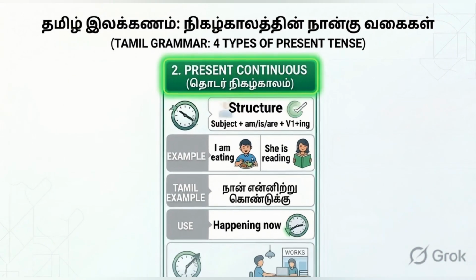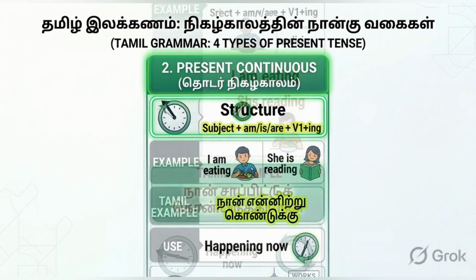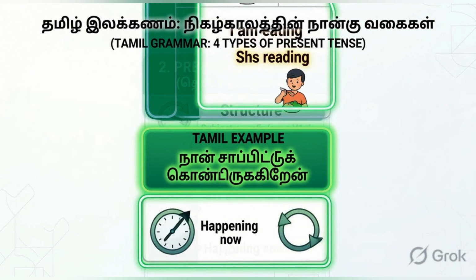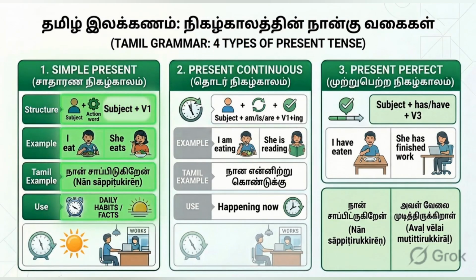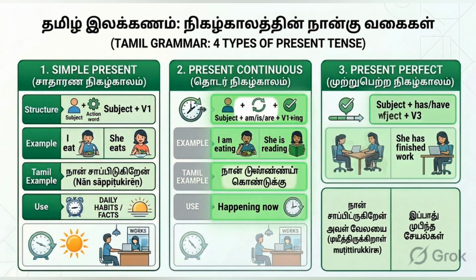The present continuous tense describes an action happening now. The structure is subject plus am, is, or are plus the verb with ing. Simple present is used for daily habits and facts. The structure is subject plus V1. For example, I eat or she eats. Present continuous is for actions happening now.